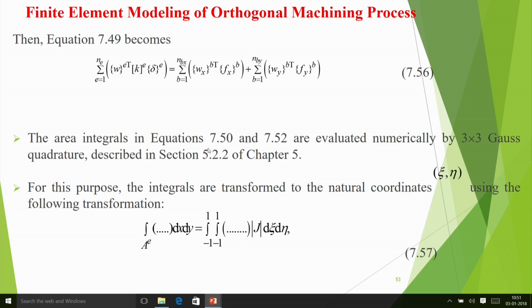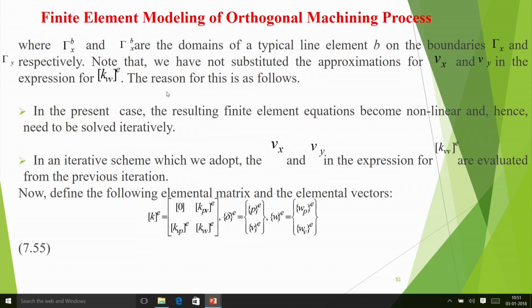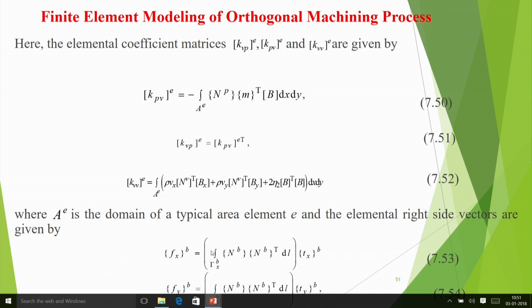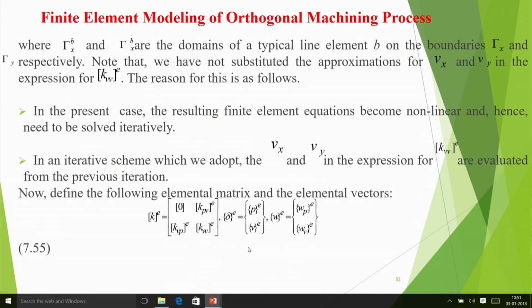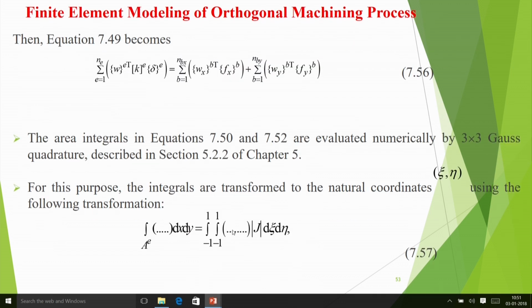But this requires a lot of integration, because you have to integrate inside the element. Integration is usually done by a numerical method like Gauss quadrature. And here you transform from the physical coordinate system to the natural coordinate system.